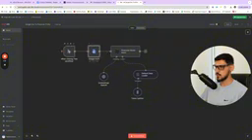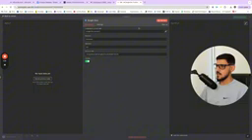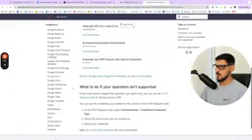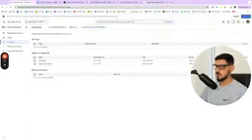The first node is the trigger, of course, and then we have the Google Docs, and you're gonna have to connect your Google Docs API to n8n, which is kind of a headache to set up if you haven't done it before. But here's the documentation from n8n that walks you through it step by step. Basically, you're going to need to come to your Google Cloud Console account.